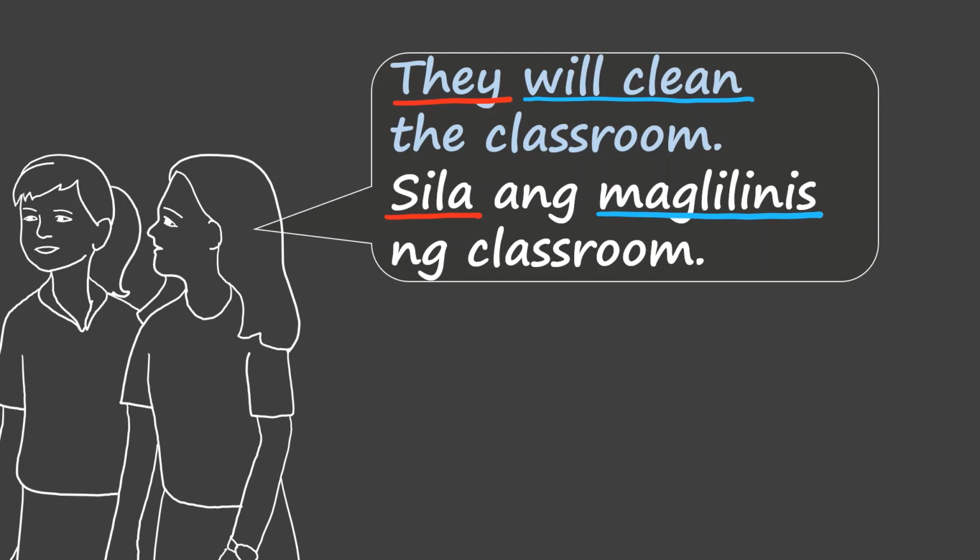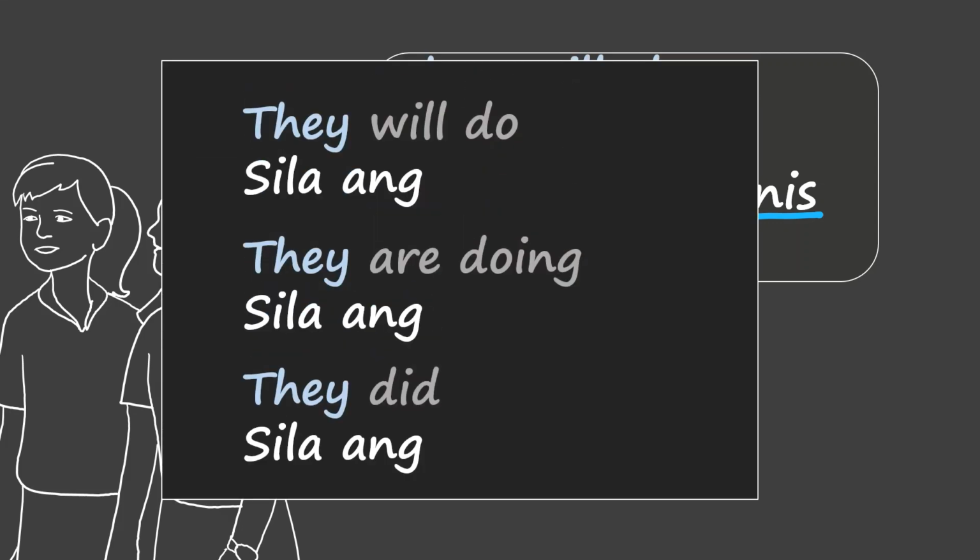What about the word ang? Similar to our other examples earlier, whenever we say they will do an action, or they are doing an action, or they did an action, we usually say sila ang plus the action word.